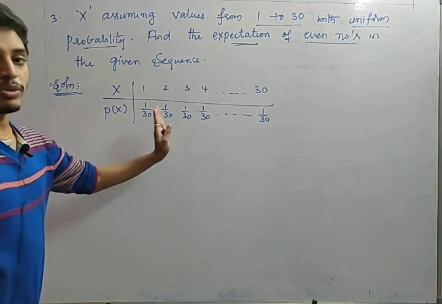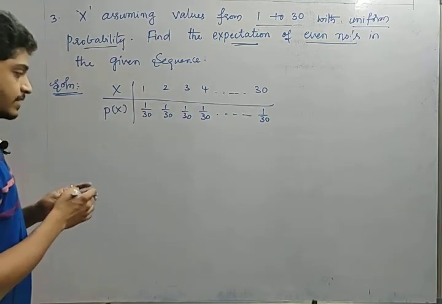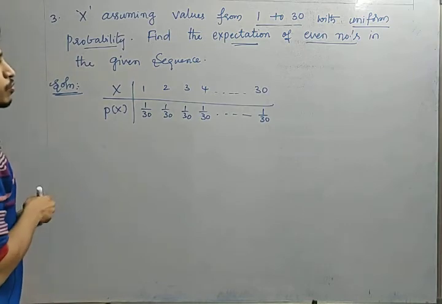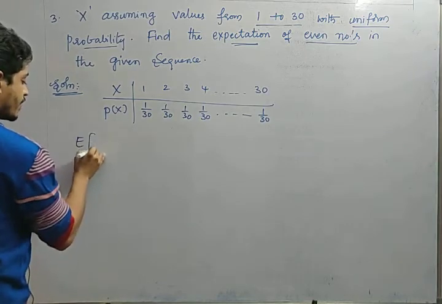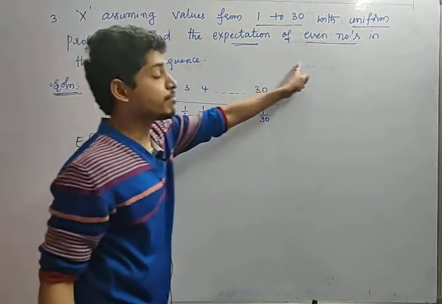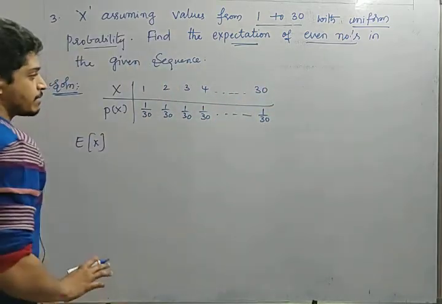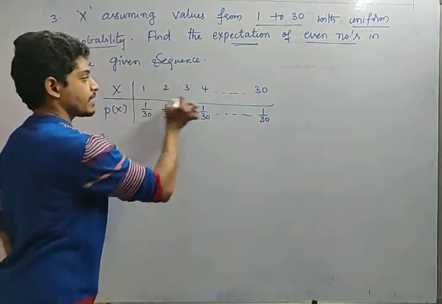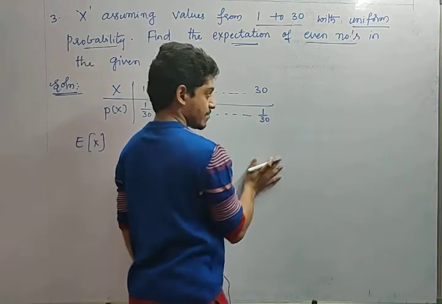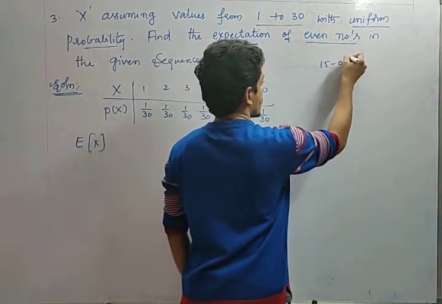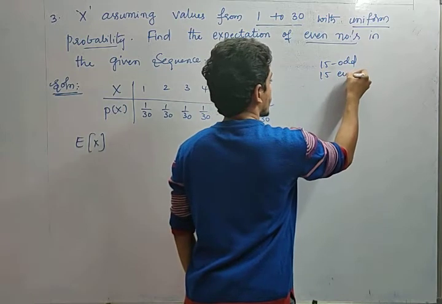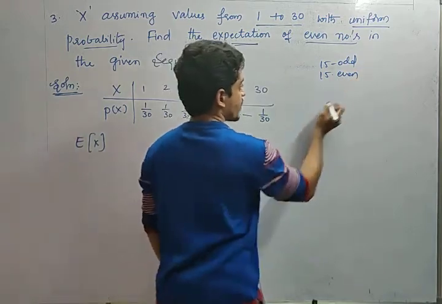It is a discrete random variable. Fine. So we have to find the expectation of x for even numbers. See, even numbers are asked. How many even numbers are there, friends, here? Out of 30 numbers, 15 odd numbers are there and 15 even numbers are there. Yes or no?